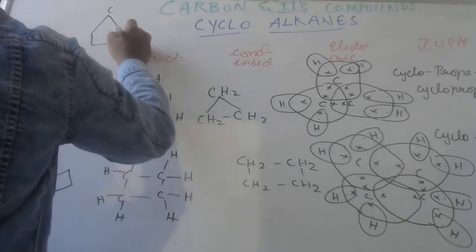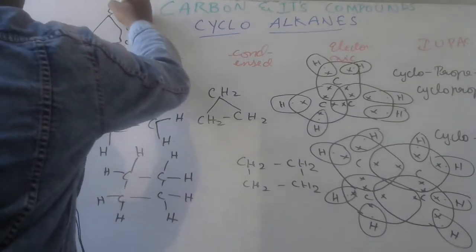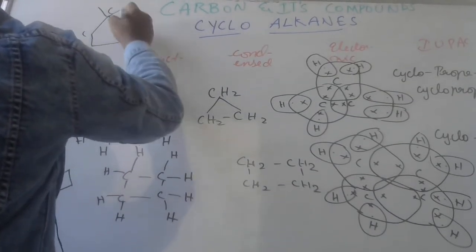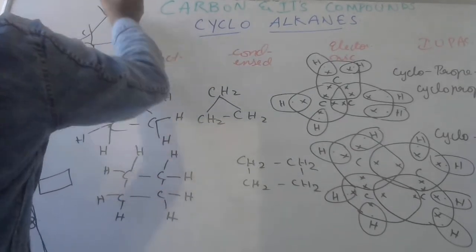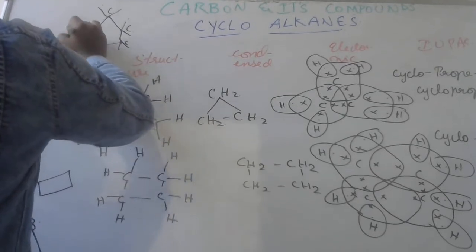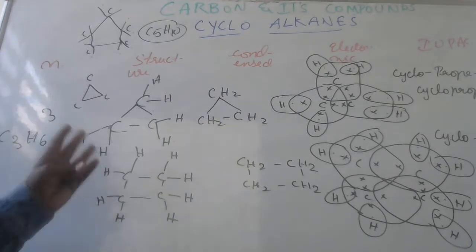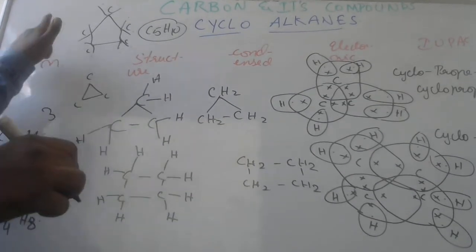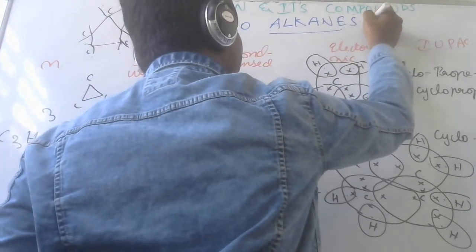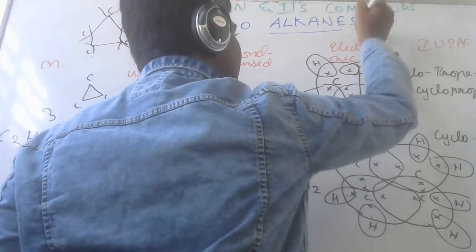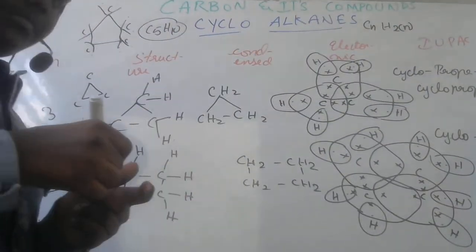At each vertex there are hydrogens, and each carbon has 2 hydrogens, so H is 10. So if it is C5, the hydrogen atoms are 10. For 6 it would be 12. The formula we can bring out is: if C is N, then H would be 2 times N.